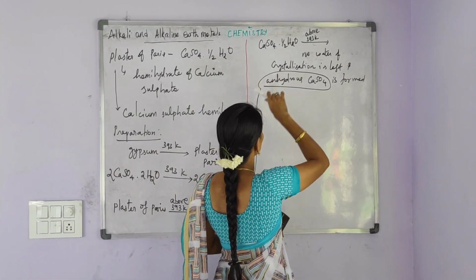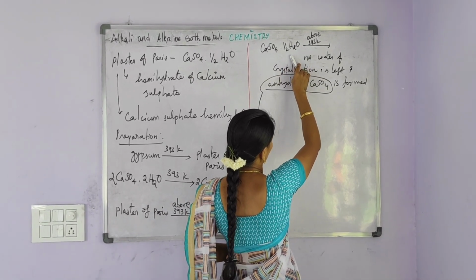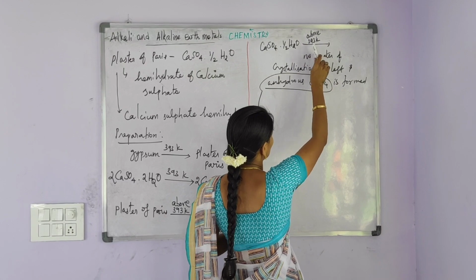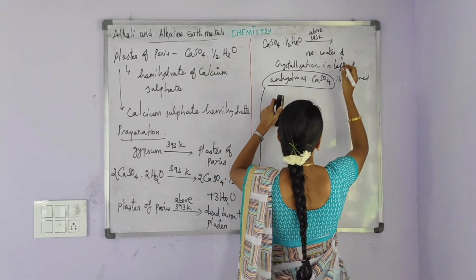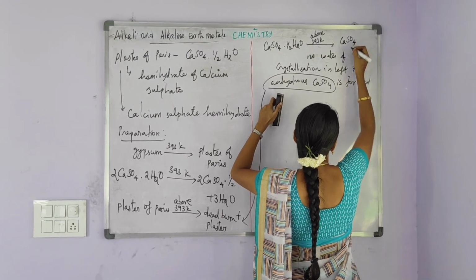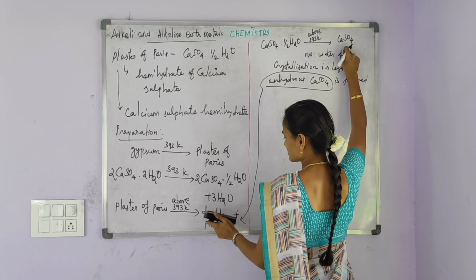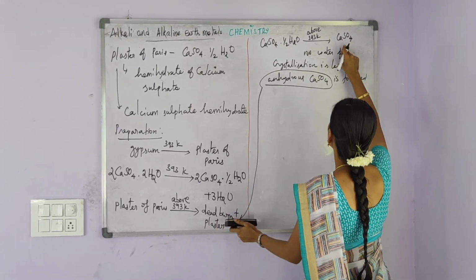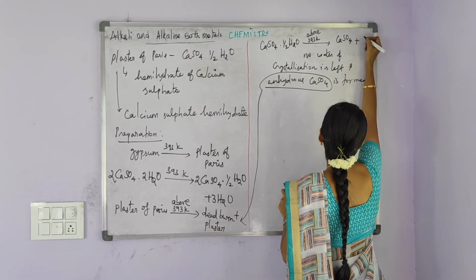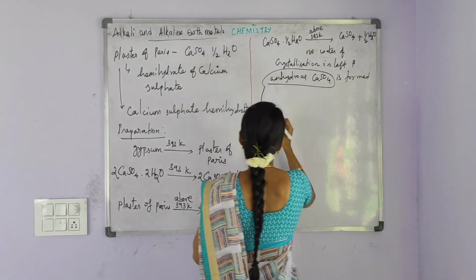I am repeating, calcium sulfate hemihydrate, that is plaster of Paris, on heating above 393 Kelvin forms anhydrous calcium sulfate, that is CaSO4. This anhydrous calcium sulfate is called dead burnt plaster, plus 1/2H2O.